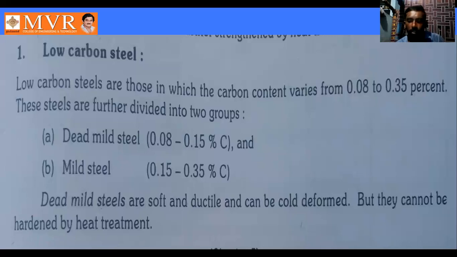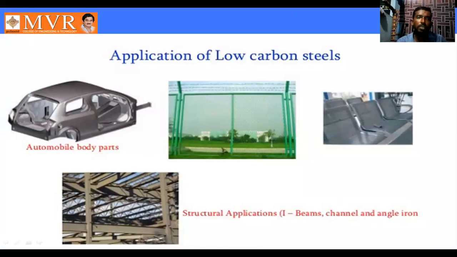So see here, next, what are the applications of the low carbon steel? Automobile body parts. Next is the net. Generally we play cricket, and in cricket there is net practice, the net. The total net is manufactured from low carbon steel. Next is chairs, steel chairs. These steel chairs can also be manufactured using low carbon steel material. Next is structural applications: beams, channels and angle iron.